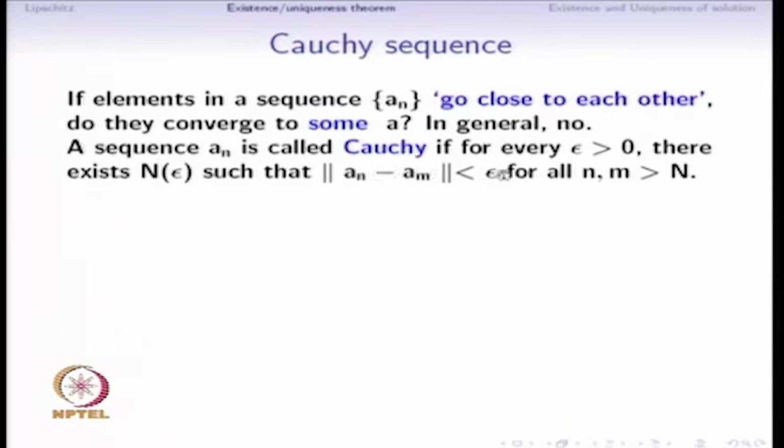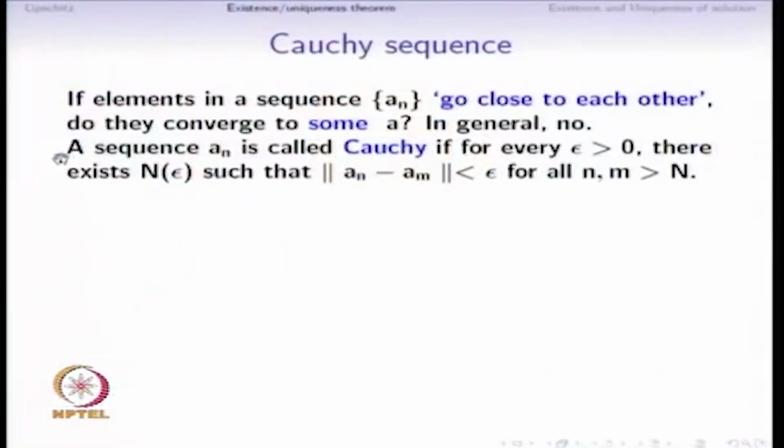If you want them closer than a number epsilon, then all we have to do is take m and n greater than some capital N. So when somebody specifies an epsilon greater than 0, we are able to find a number N such that this inequality is satisfied for all n and m greater than capital N. In general, if epsilon is made smaller, then capital N might have to be made larger. This makes precise the notion that elements in the sequence a_n are going closer and closer to each other.